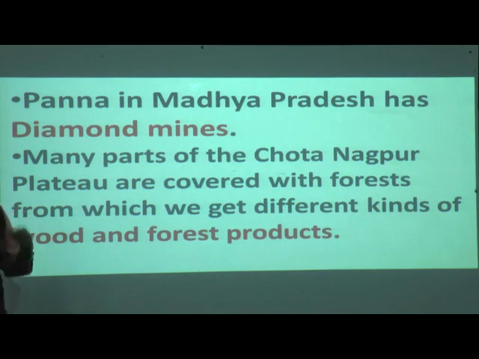Because forest is there, different types of forest products come from trees. From wood many materials can be made: furniture, dining tables, all furniture can be made from wood, and medicinal products too. We can get forest products like rubber and resins.